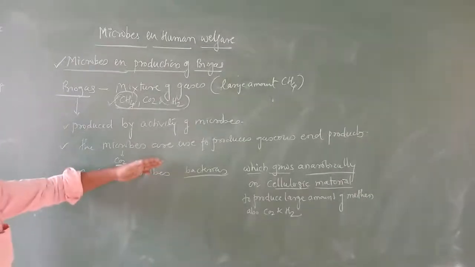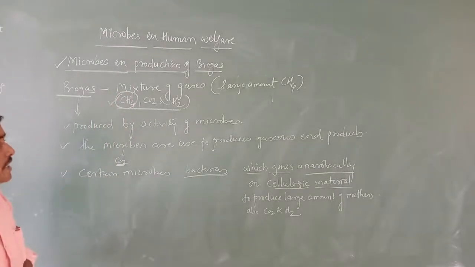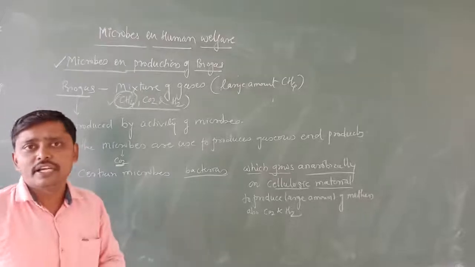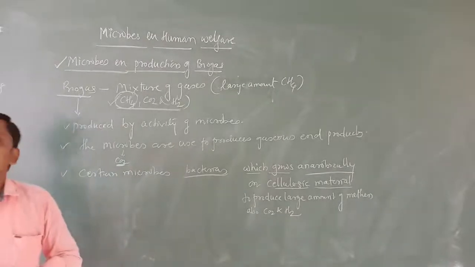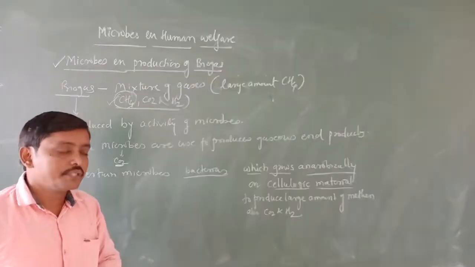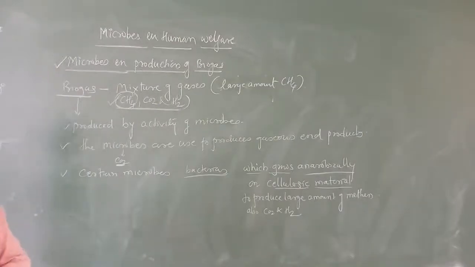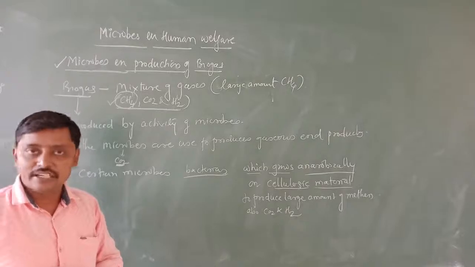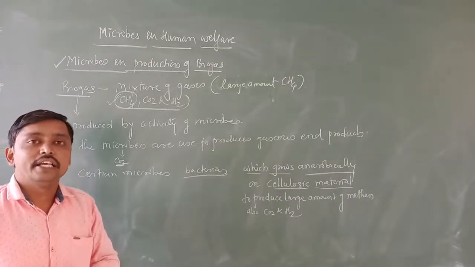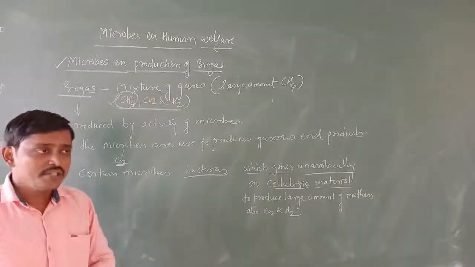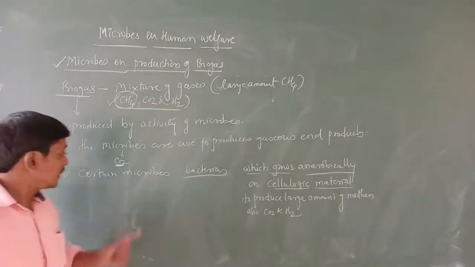Understood? So in previous classes, what have we studied? There are some microbes which are used for the preparation of dough, breads, or cheese. And we have studied beverages, yeast and all. So there, what is going to happen? The end product is CO2.